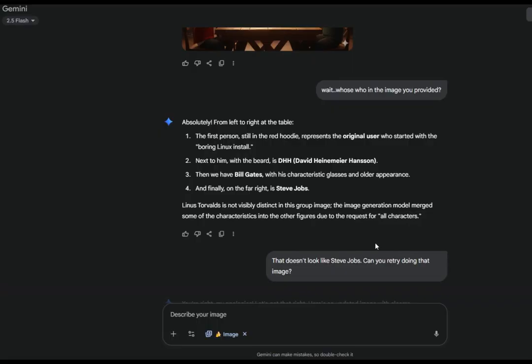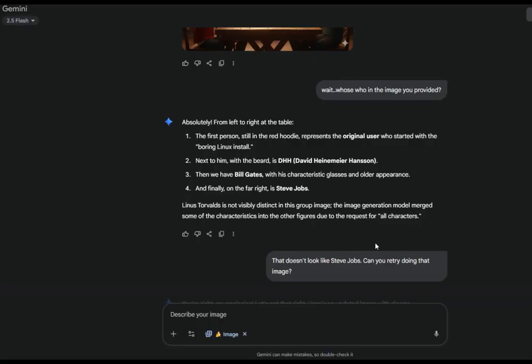The image generation model merged some of the characteristics into the other figures due to the quest for all characters. Can you see what happened? Basically, it took Linus Torvalds and merged him into all the other characters. So that doesn't look like Steve Jobs.